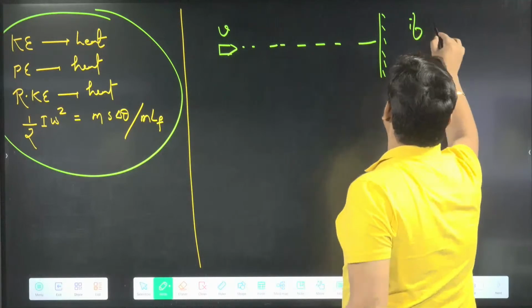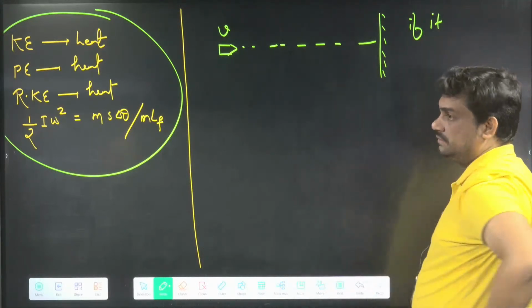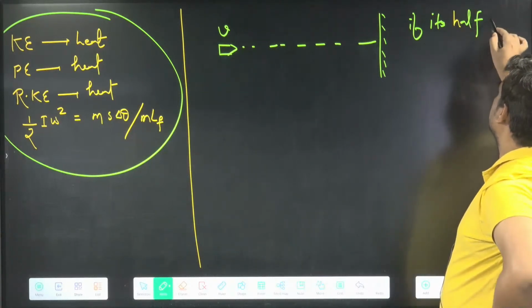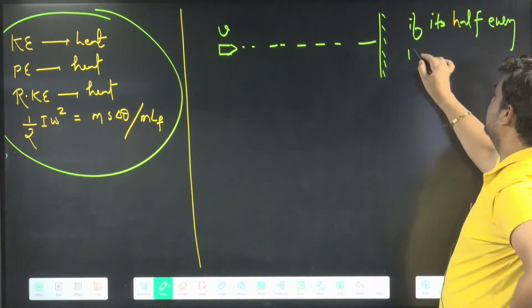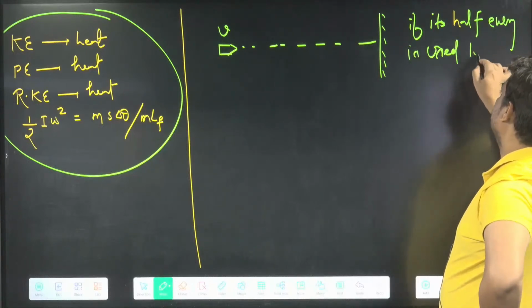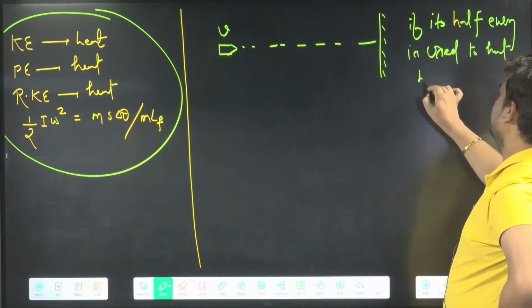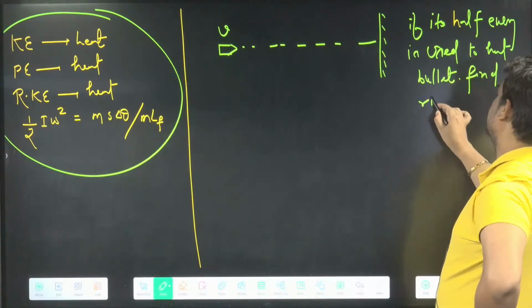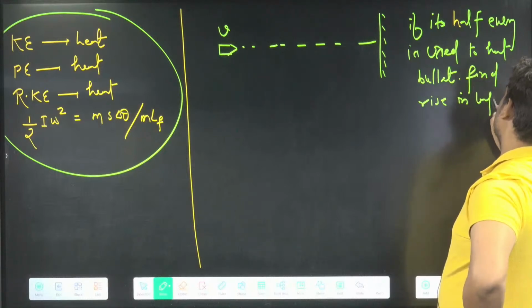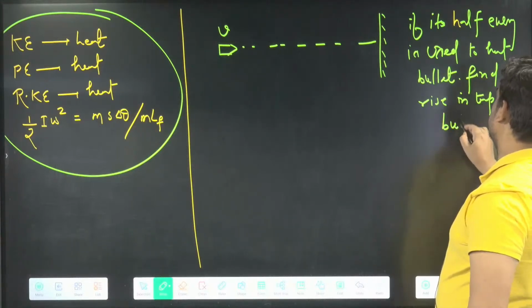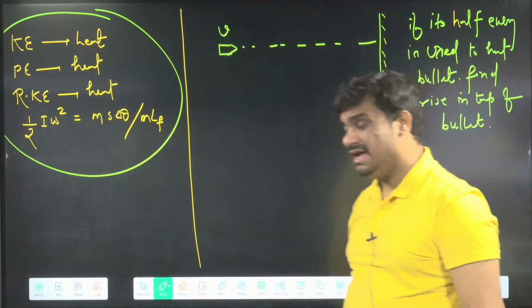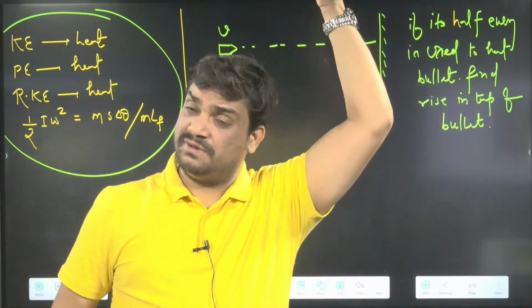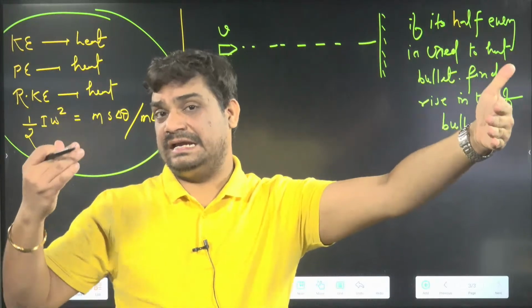If half its energy is used to heat the bullet, find the rise in temperature of the bullet. They are saying that it is moving with velocity v, and finally when it hits the target, it comes to rest.